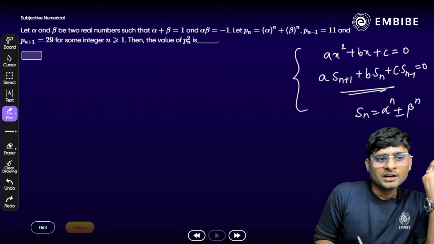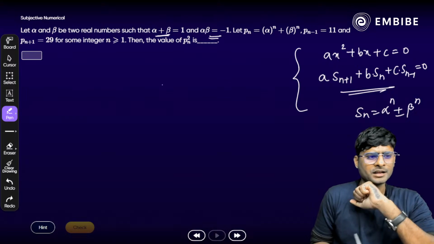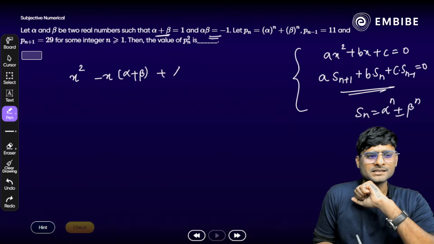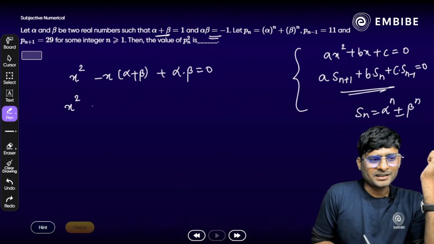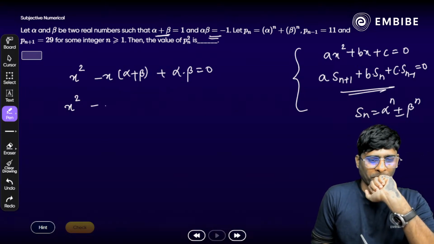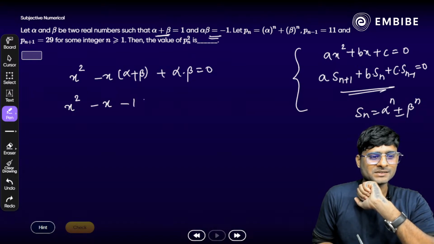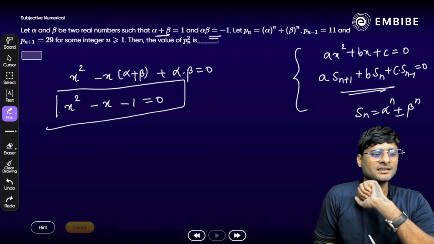Clear? Okay, someone has given the answer as well. Let me try. So the sum of roots and product of roots are already given here. We have to make the quadratic equation. How do we make it? We know that x square minus x times (alpha plus beta) plus alpha into beta is equal to 0. That is the way we make the quadratic equation. X square minus x, what is alpha plus beta? It is 1, so minus x as it is, and the last one minus 1 is equal to 0. So the quadratic equation is already given here, correct?